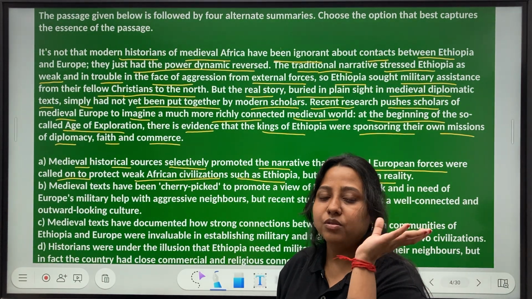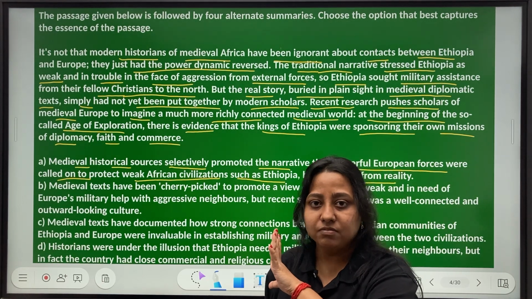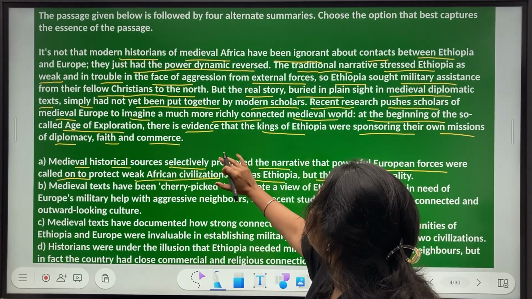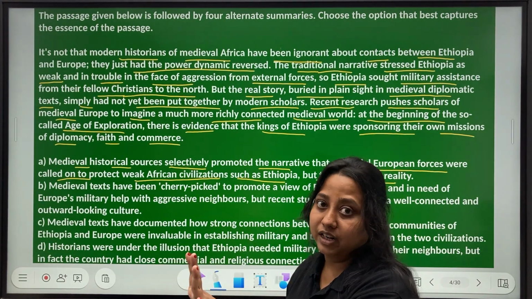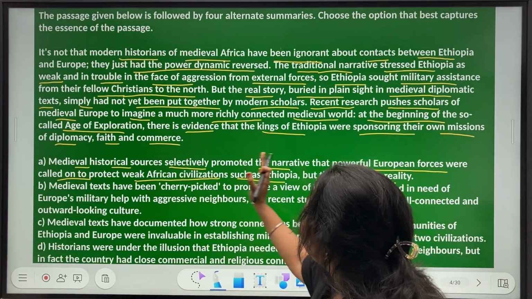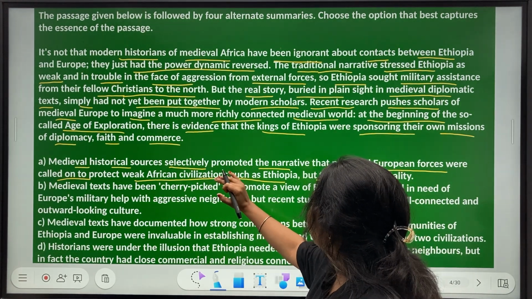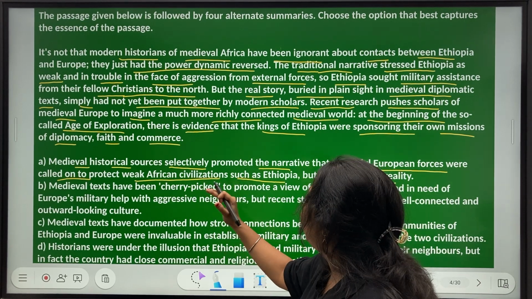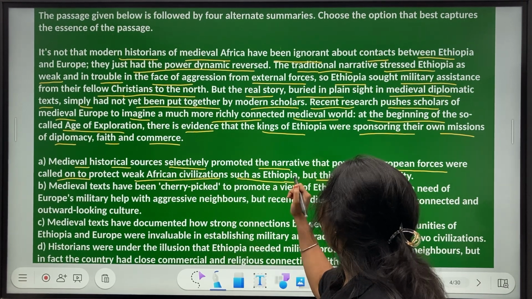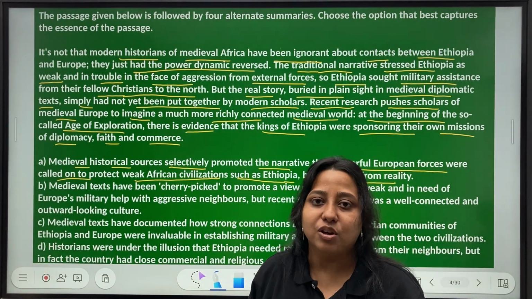Although, information wise, this looks like a good answer choice. We actually, it is buried in plain sight. So there is a selective promotion of a particular kind of narrative, which is fine. But then it talks upon that this selectively promoting the narrative happened with weak African civilizations such as Ethiopia. Do we have any other examples कि और nations के साथ भी ऐसा हुआ था?